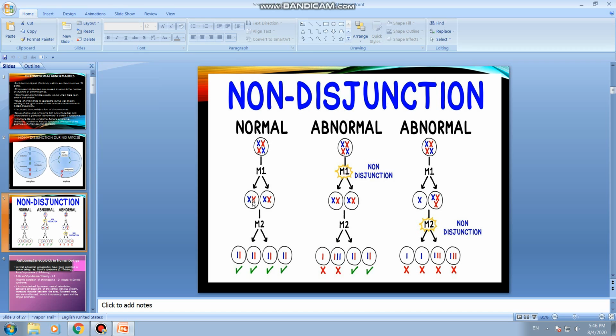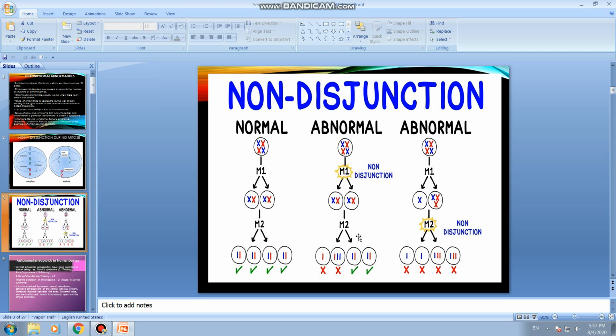In meiosis 1, chromosomes segregate normally, and in meiosis 2, gametes are formed. Four daughter cells are formed at the end of meiosis 2, and each one has the normal number of chromosomes. So this is the normal condition.